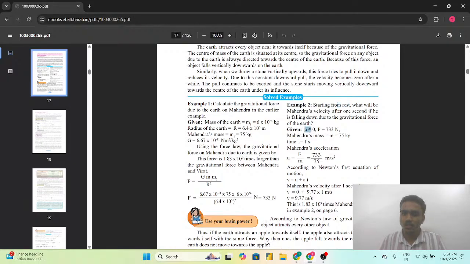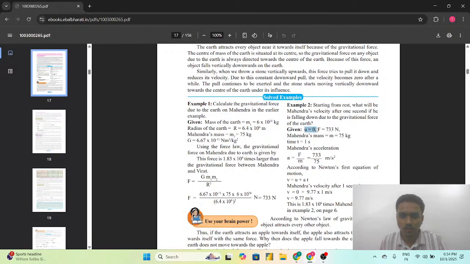So we are having initial velocity is equals to zero. We have calculated the force that is 733 Newton. So for this numerical, we also have to calculate the force using the formula F is equals to G m1 m2 upon r square, where G is the universal gravitational constant having the value G is equals to 6.67 into 10 raised to minus 11 Newton meter square per kg square, and r is the radius of the earth that is 6.4 into 10 raised to 6 meter, and mass of the earth is 6 into 10 raised to 24 kg.